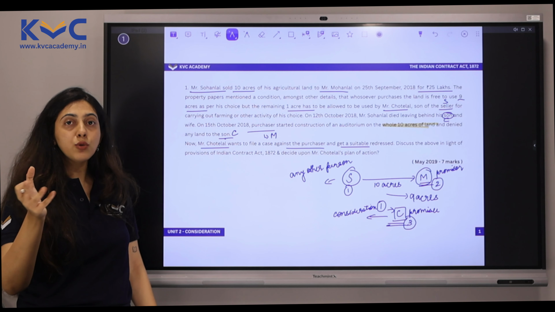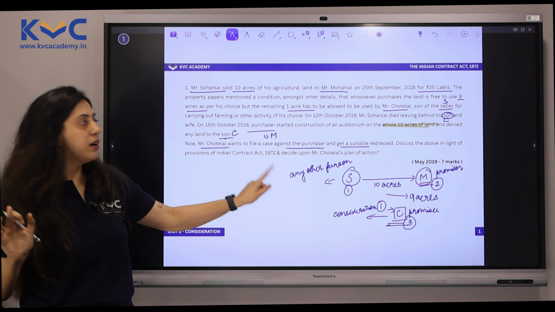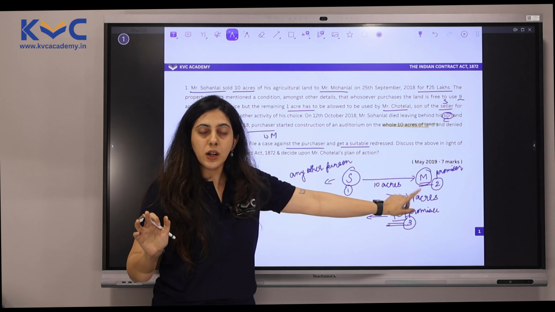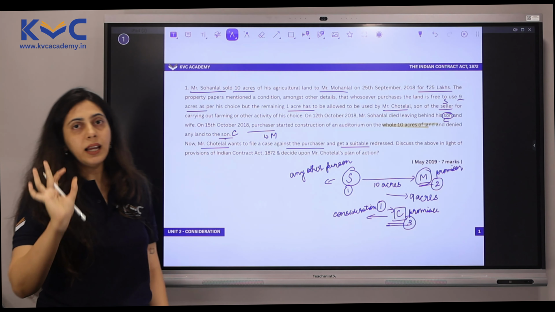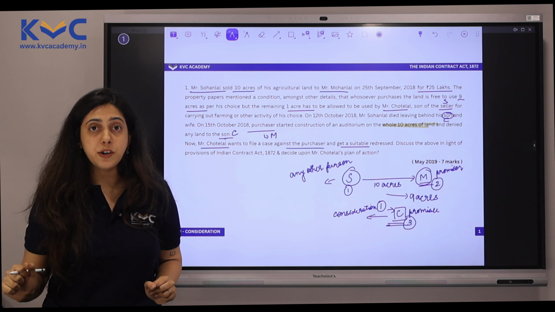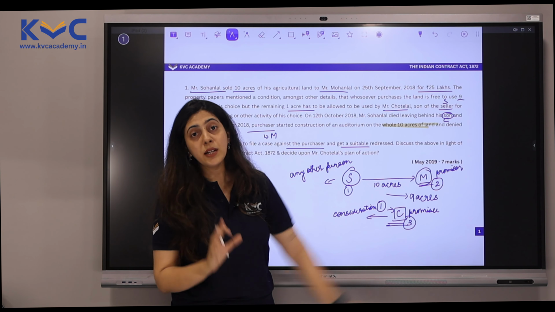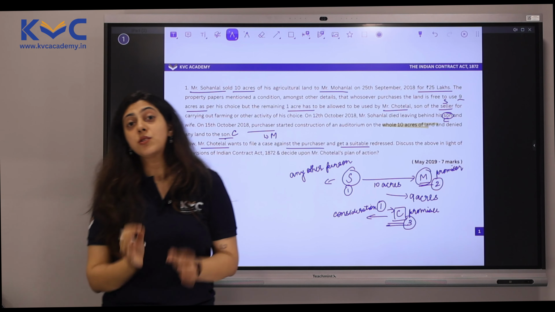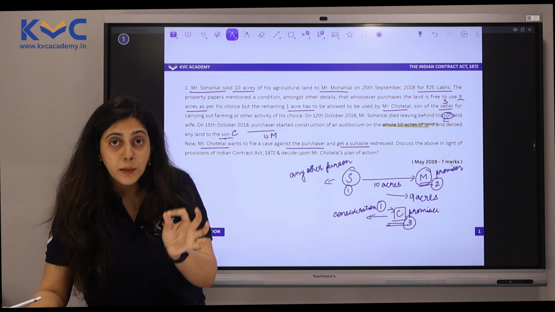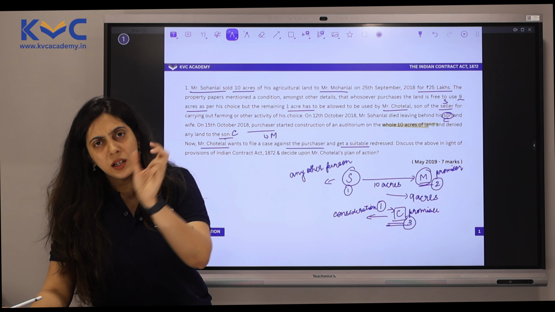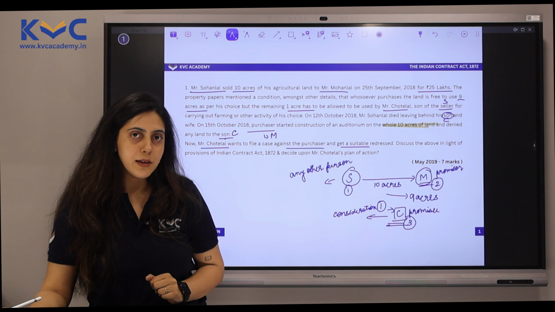And what is our conclusion? Applying the above provisions, Chotelal can file a case or proceed against Mr. Mohanlal and recover his 1 acre of the land, exactly as per the original terms of the contract. This was a question which was asked for 7 marks in the May 2019 attempt. I would also suggest that you mention the name of the case law, Chinnaya versus Ramaya, as a part of your answer. So mention the citation somewhere in brackets. It will add more weightage to your answer.